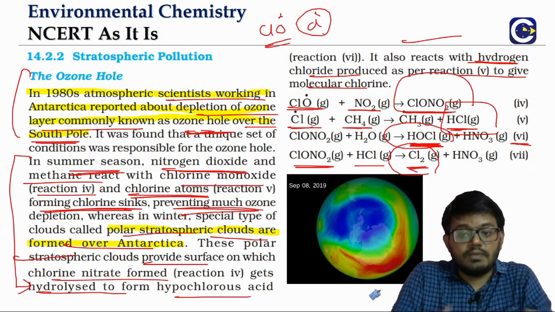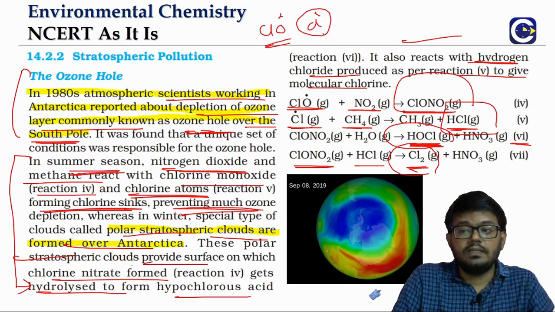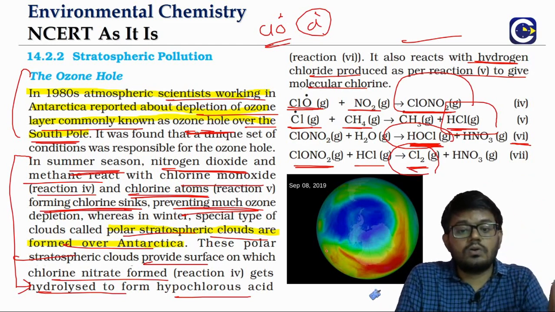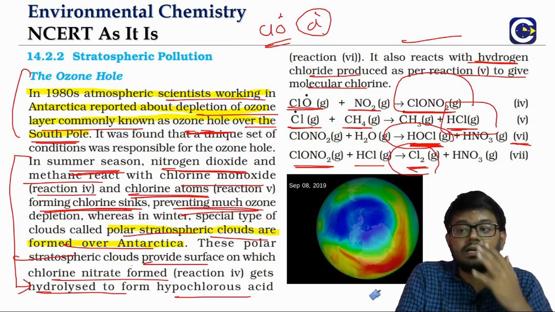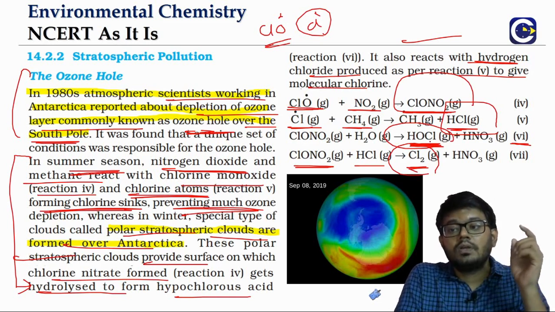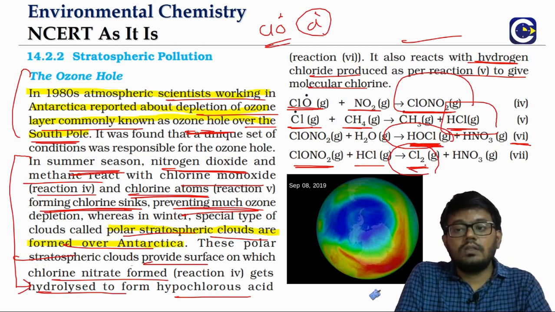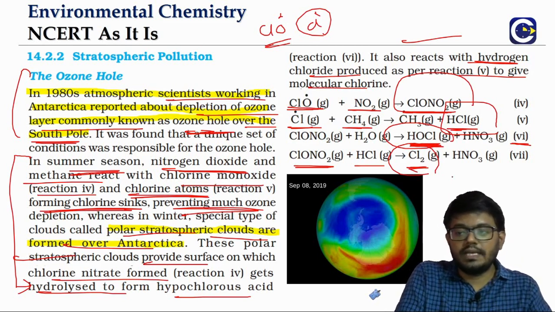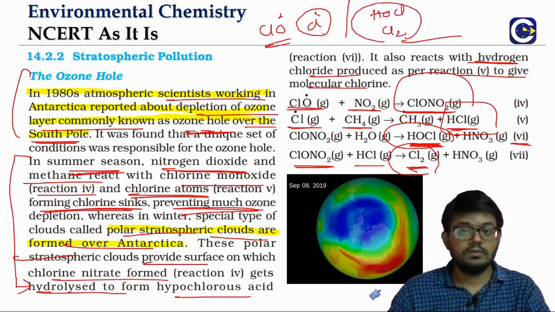When the winter is coming, because of the surface area provided by the stratospheric clouds, the chlorine nitrate and the hydrochloric acid are getting converted into which form? Hypochlorous acid and chlorine molecules. So these two, just make a note of it. The HOCl that is formed and Cl2, these are the active forms.